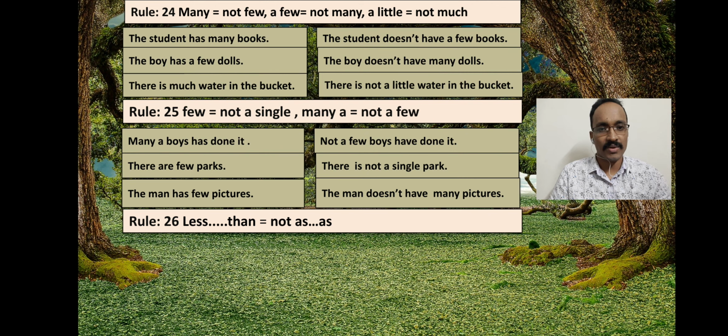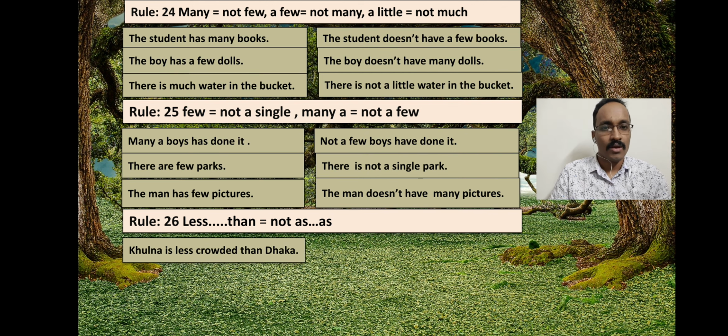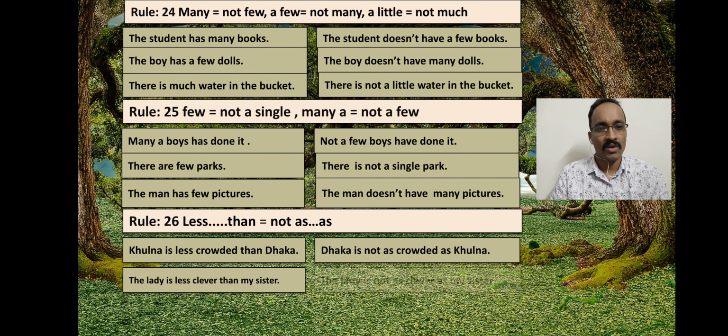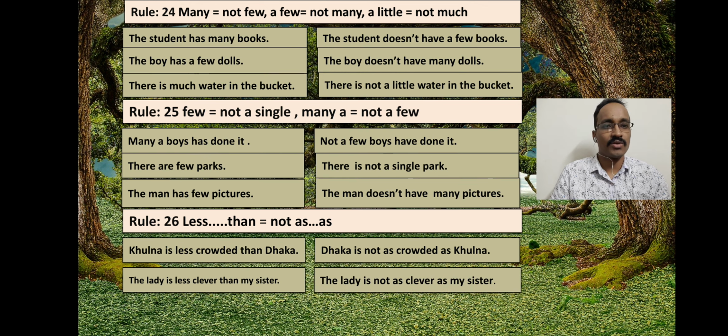Here you see in the affirmative, Khulna is less crowded than Dhaka. So we will bring the last subject first. Dhaka is not as crowded as Khulna. The lady is less clever than my sister. The lady is not as clever as my sister.